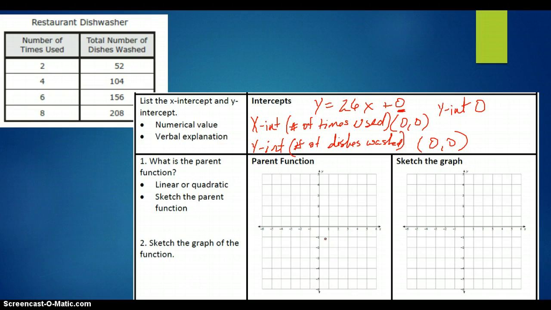We saw in our calculator that this was a linear function, so y equals x is still our parent function. Looks like that. Y equals x. This we know is just a really steep graph that goes through 0, 0.